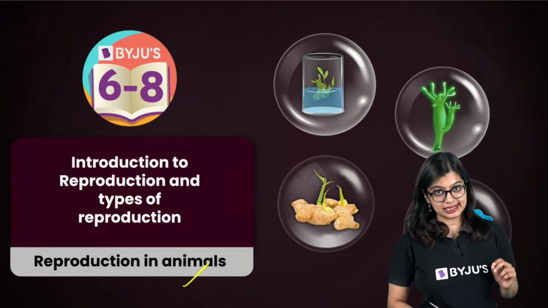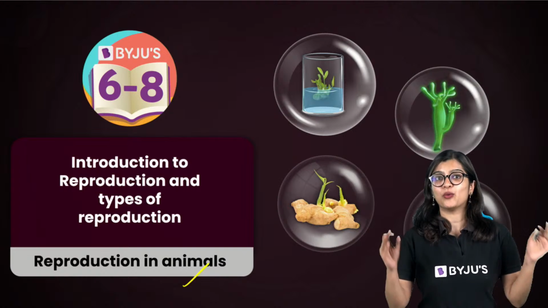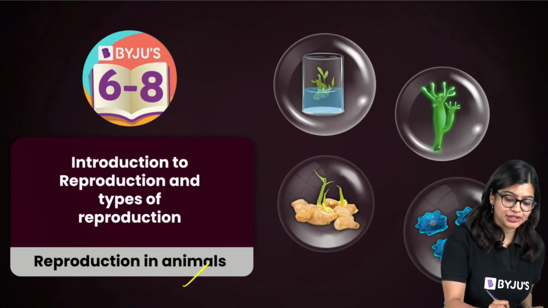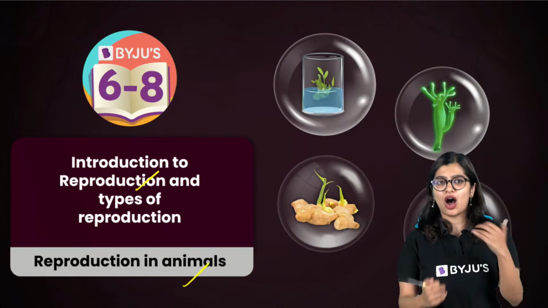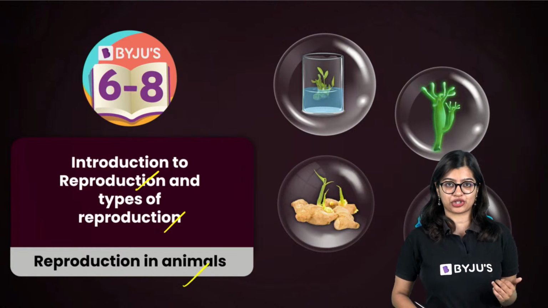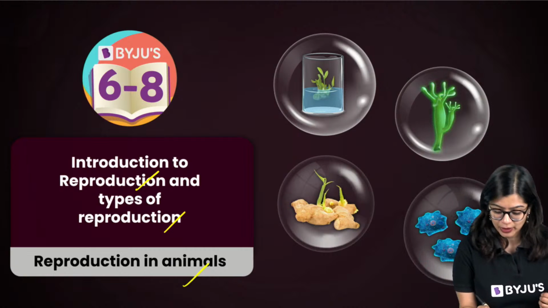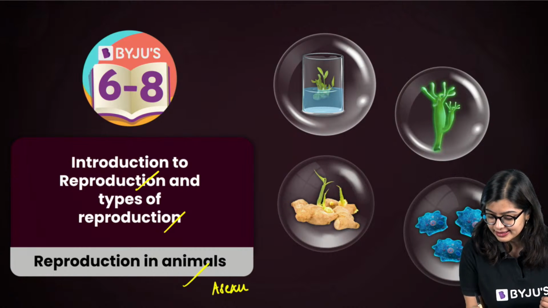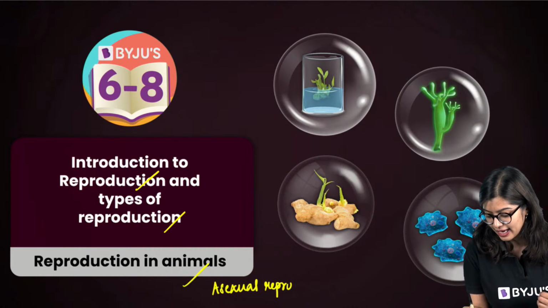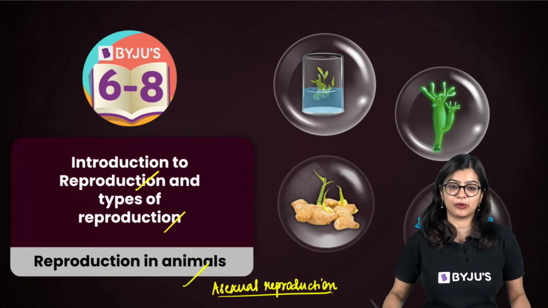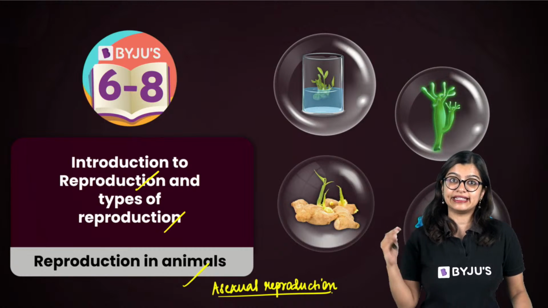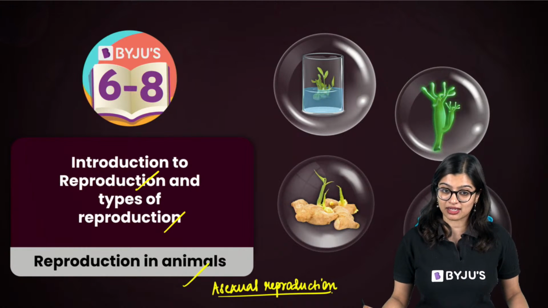I'm your teacher Aishwarya and I welcome you to today's class where we are going to be kickstarting the chapter Reproduction in Animals, and in this particular video we will be covering the topics Introduction to Reproduction. So what exactly is this process? How many types or modes of reproduction are there? And in that we are going to be covering asexual reproduction in detail, and we will be looking at the different types of asexual reproduction. So as you can see, these are the things that we will be covering in our class today.